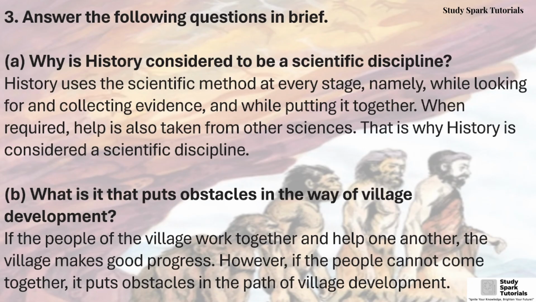Third, answer the following questions in brief. A, why is history considered to be a scientific discipline? Answer, history uses the scientific method at every stage, namely while looking for and collecting evidence and while putting it together. When required, help is also taken from other sciences. That is why history is considered a scientific discipline.